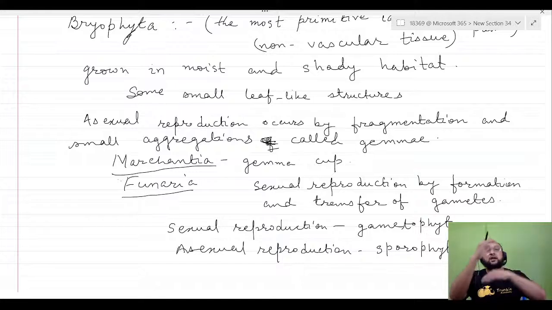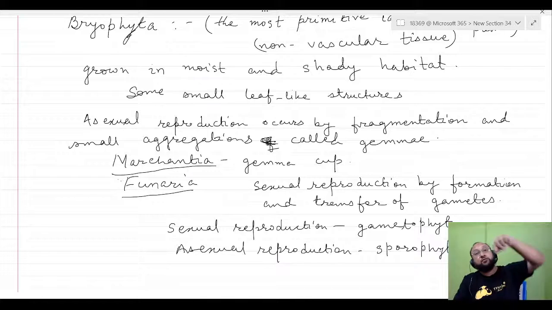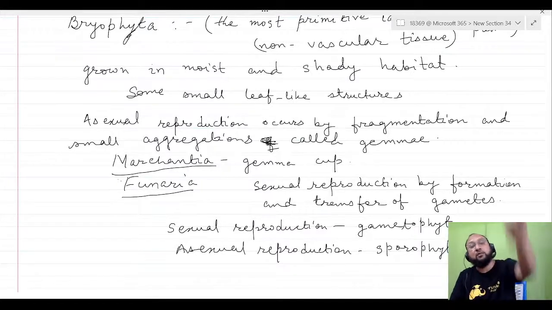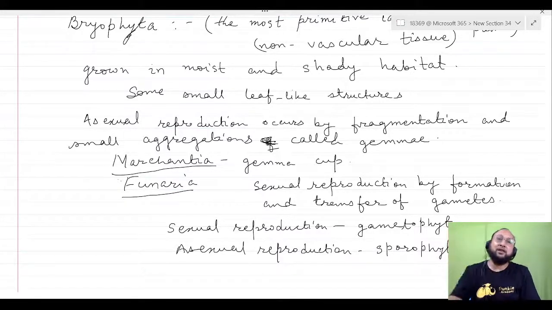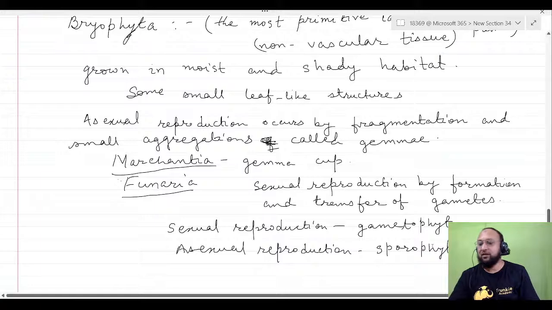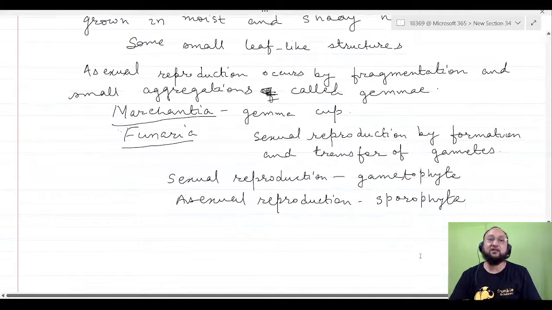So in this way, sporophyte, gametophyte, sporophyte, gametophyte, like this. That is called alternation of generation that you will study in higher classes in detail.